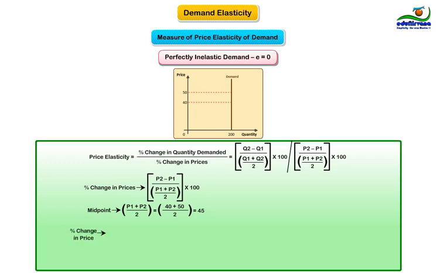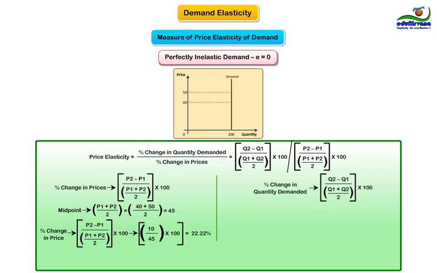Percentage change is P2 minus P1 divided by midpoint whole multiplied by 100, that is 50 minus 40 divided by 45 whole multiplied by 100 equals 10 divided by 45, which results in 22.22%.